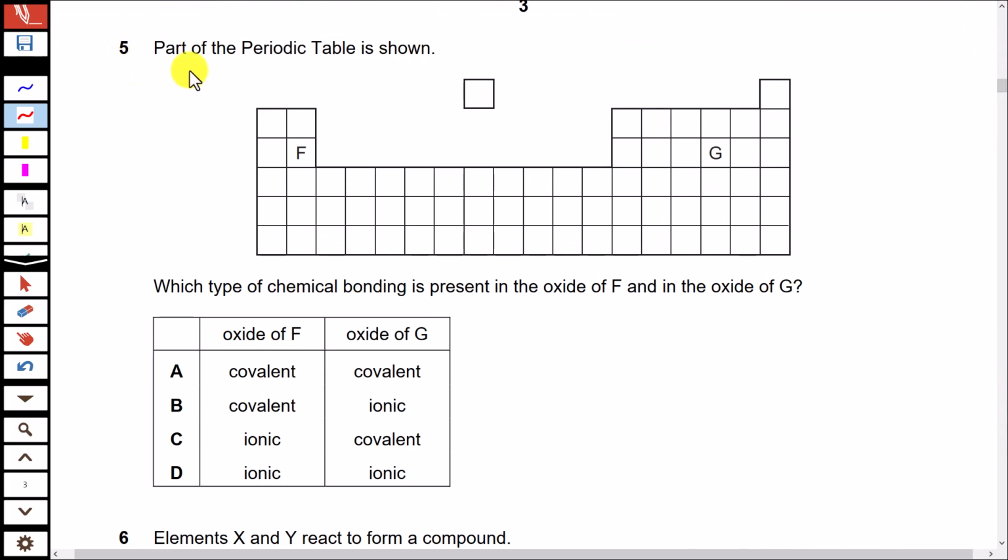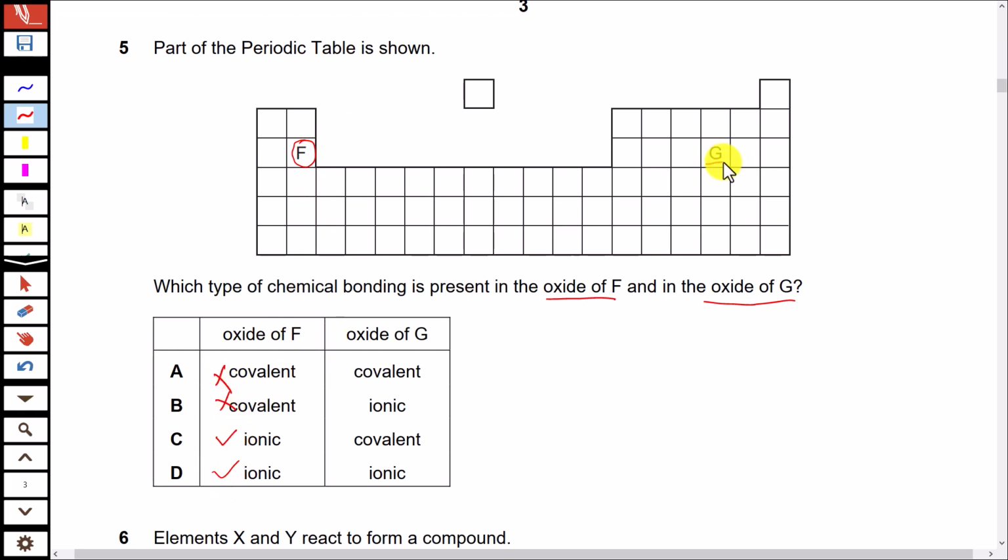Question number 5, part of the periodic table is shown. Which type of chemical bonding is present in oxide of F and in oxide of J? This element F here is a metal, oxygen is non-metal. So metal to non-metal bond is ionic, so oxide of F should be ionic.